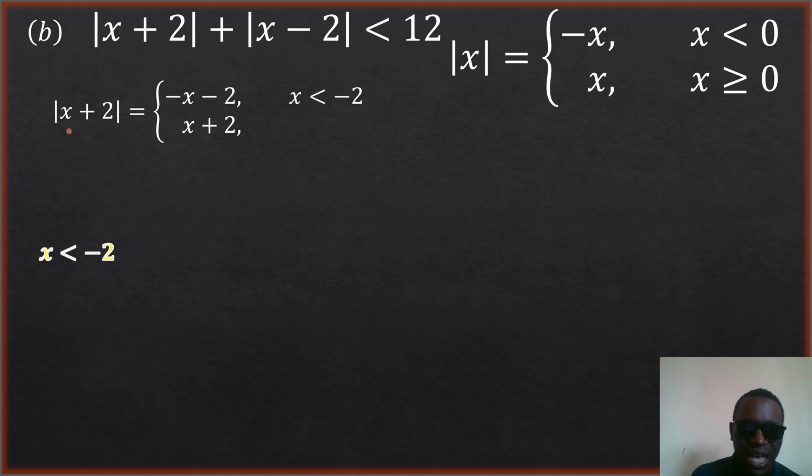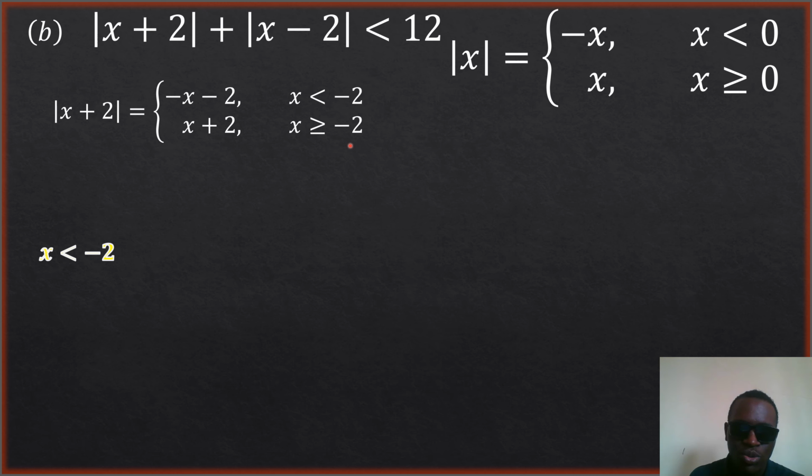Look at this. x plus 2 will take the place of x, so that will negate this term, negative of x plus 2, which is negative x minus 2, right? That is only true when x plus 2 is less than 0, and x plus 2 less than 0 is equivalent to saying that x is less than negative 2. I hope you are understanding. Then coming down here, we notice that it is positive when this is greater than or equal to 0. So we write x plus 2 is equal to itself only when x plus 2 is what?